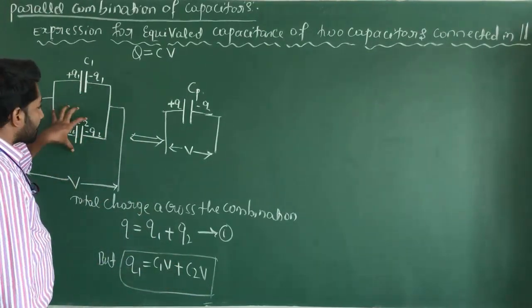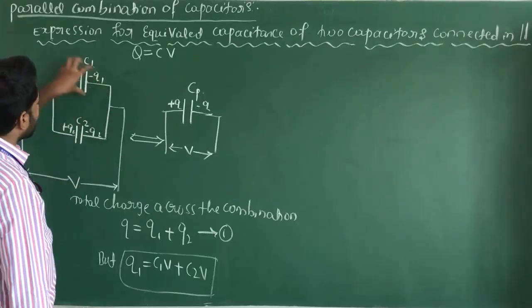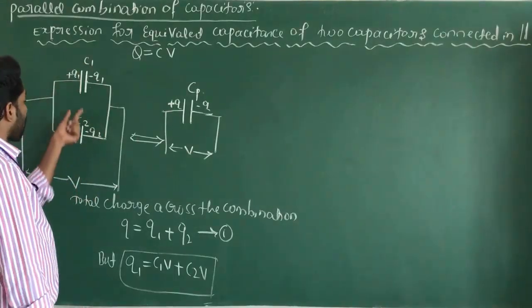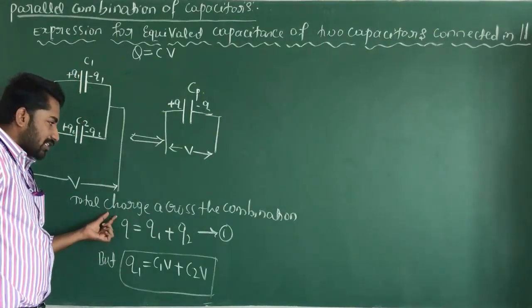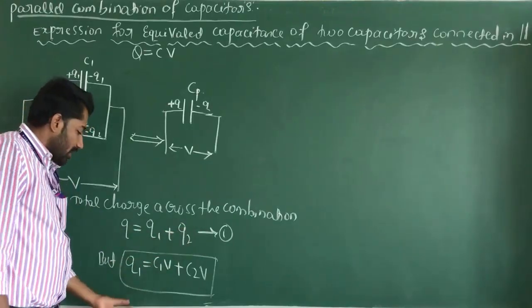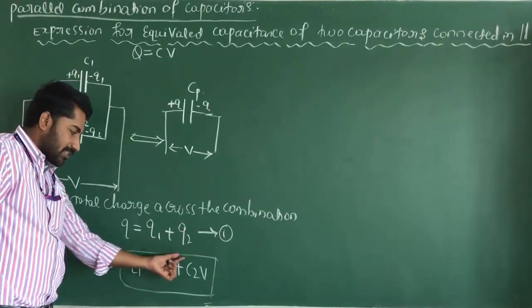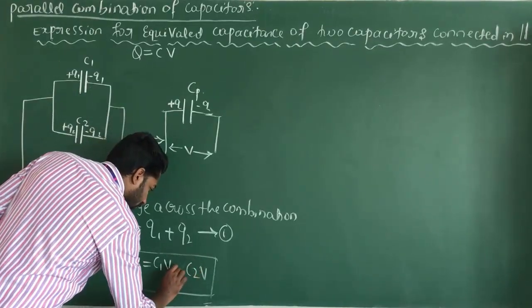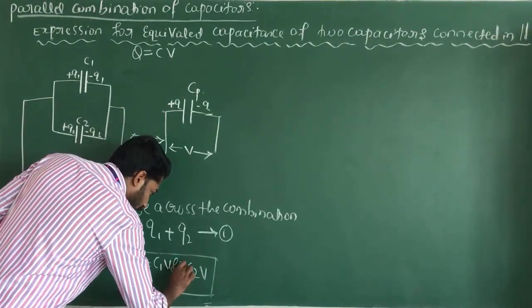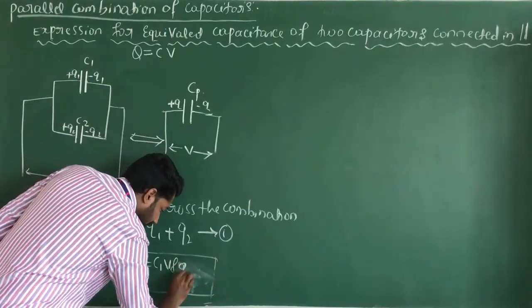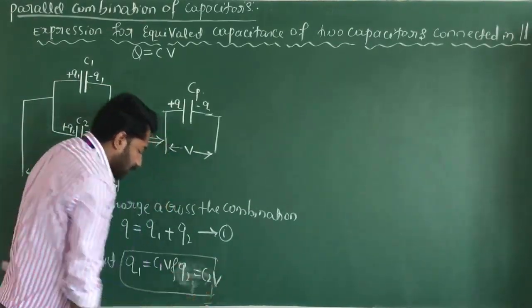The total charge across the combination is Q is equal to Q1 plus Q2, where Q1 is C1 into V and Q2 is C2 into V.